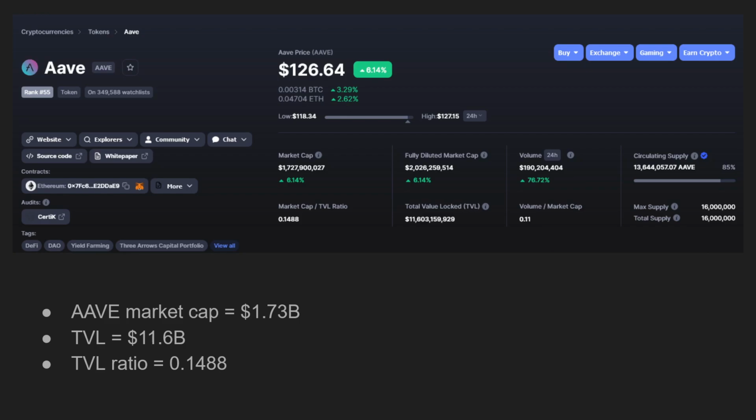Take a look at the financial metrics of Aave. So the market cap is about $1.73 billion. The total value locked is about $11.6 billion. And if we were to do the math, you divide the market cap by the TVL, we get the TVL ratio of 0.1488, indicating that the Aave token is undervalued in comparison to the total value locked. There's a lot more money invested into the protocol than there is actually into the coin.